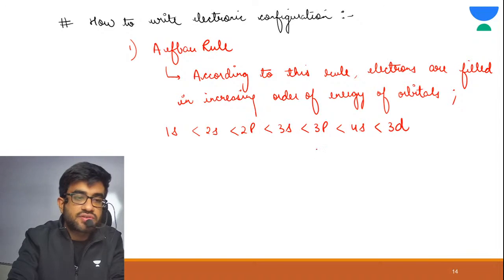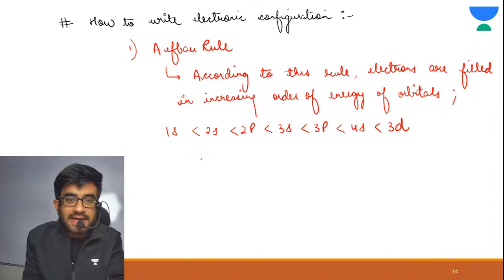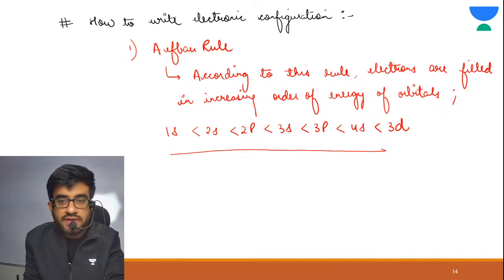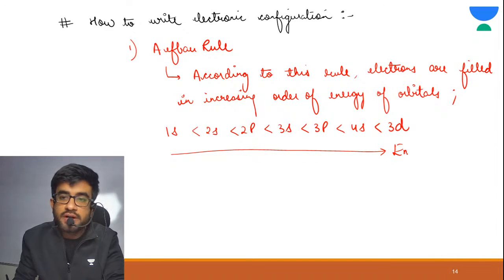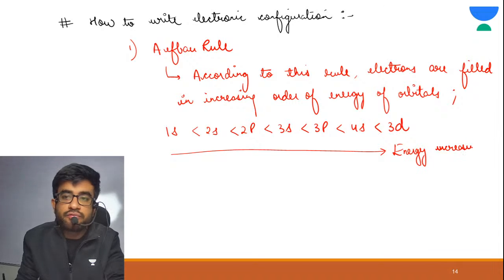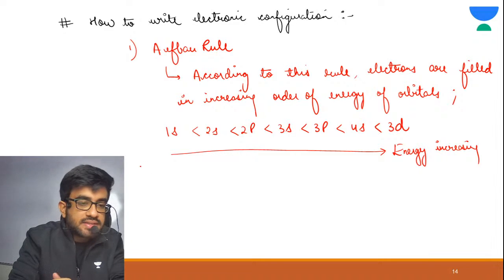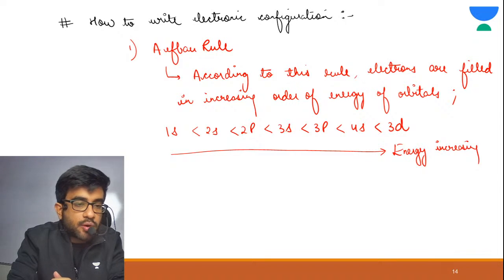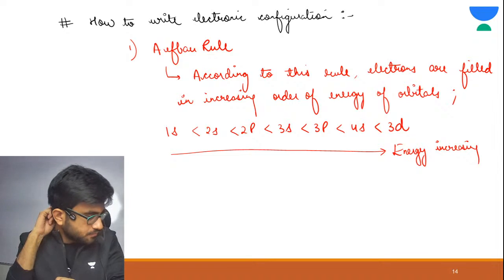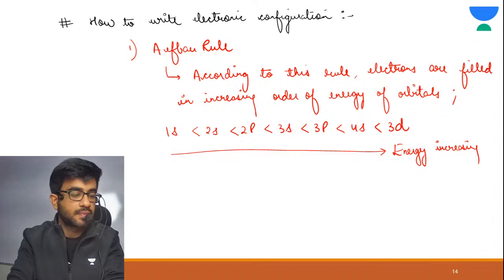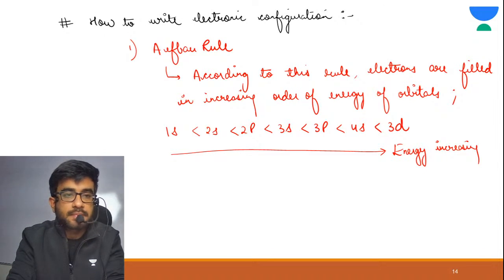Tell me in the chat section. So left to right as we are going, energy is increasing. And we need to fill in increasing order of energy only. So first 1s would be filled, then 2s, then 2p. I've explained this energy thing in our previous class. Tell me in the chat section, guys. I've explained this, right? Yes.